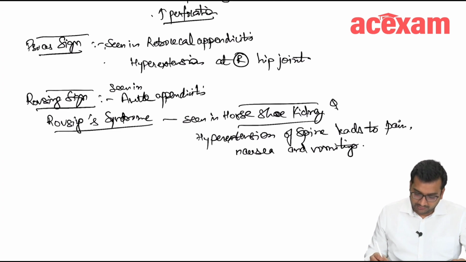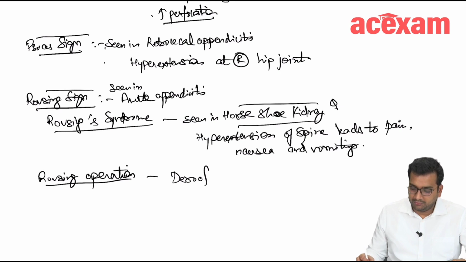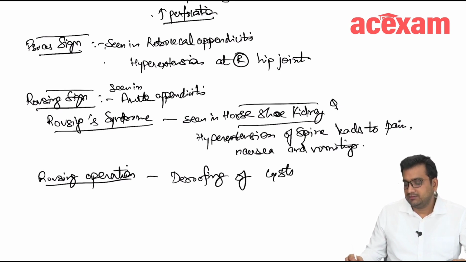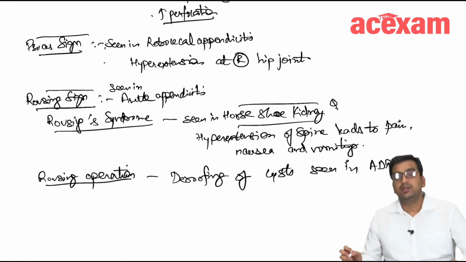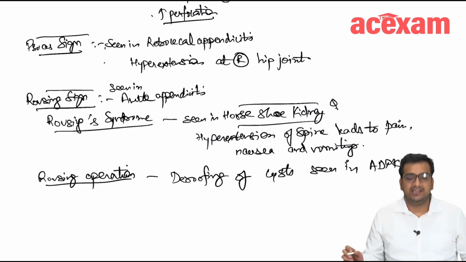Okay, and what is Rovsing's operation? It is deroofing of cysts seen in autosomal dominant polycystic kidney disease, ADPKD. Okay, autosomal dominant polycystic kidney disease.